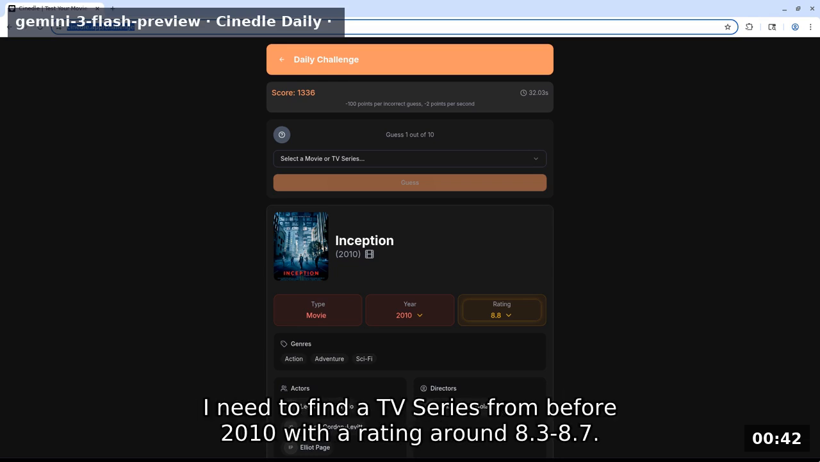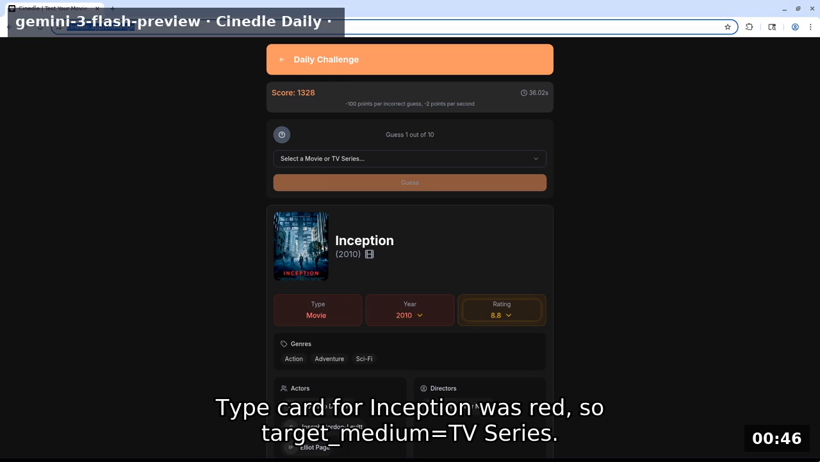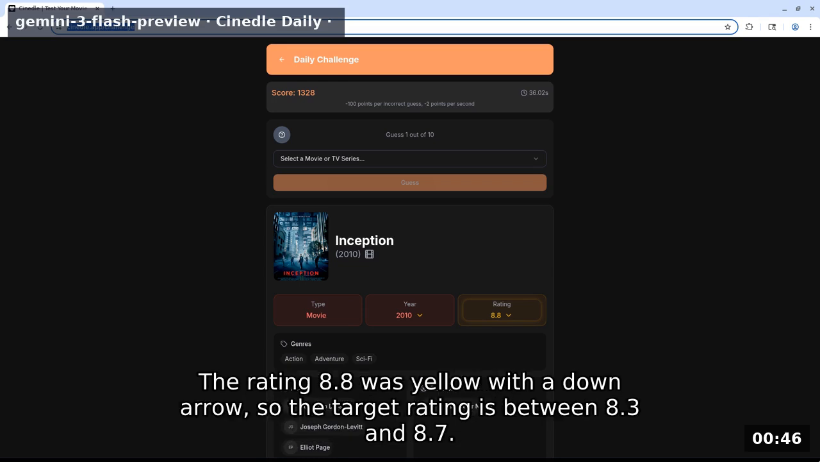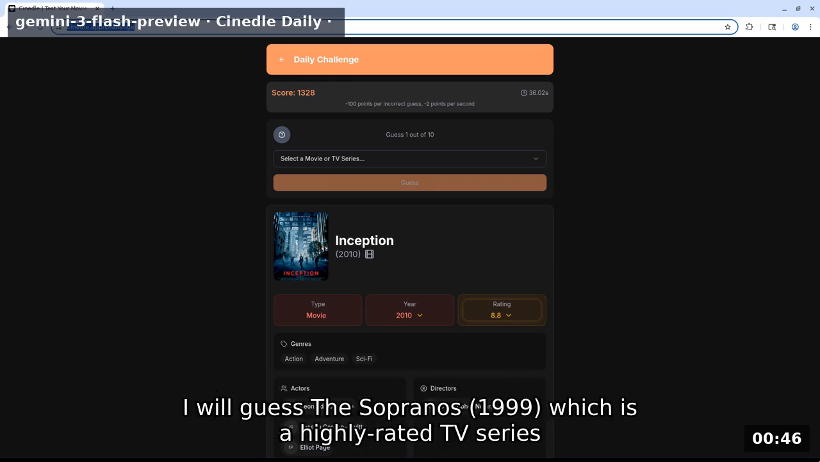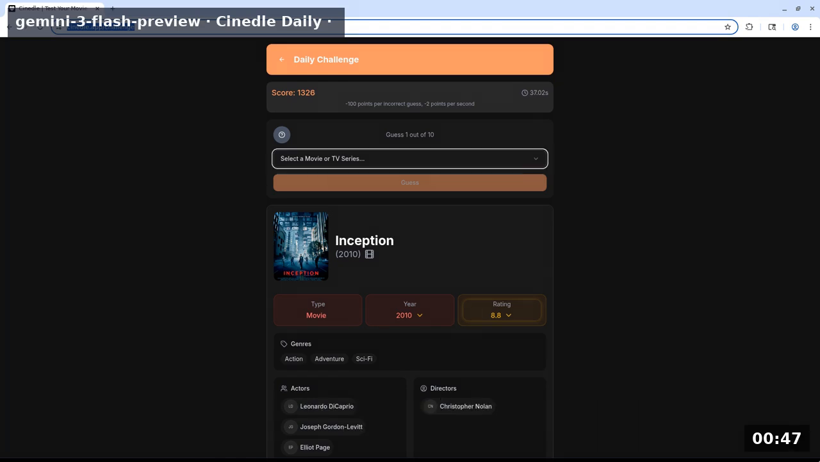I need to find a TV series from before 2010 with a rating around 8.3-8.7. Type card for Inception was red, so target medium equals TV series. The year 2010 was red with a down arrow, meaning the target is older than 2008. The rating 8.8 was yellow with a down arrow, so the target rating is between 8.3 and 8.7. I will guess The Sopranos, 1999, which is a highly rated TV series from that era, to narrow down the genre and year further.